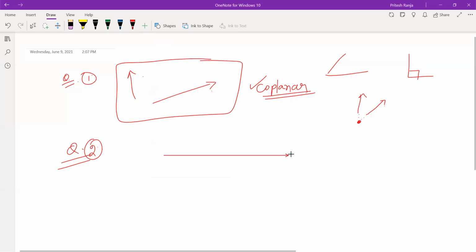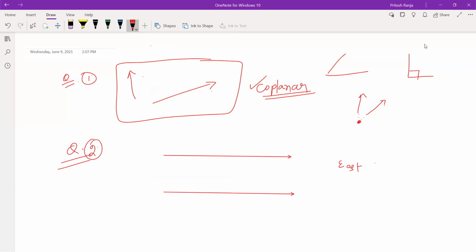So these are the two vectors, let us say I have drawn. And these both vectors are going towards east. Now you have to tell me what kind of vector this is. पैरेलल वेक्टर क्योंकि डायरेक्शन सेम रखा है मैंने इसका. ओके.